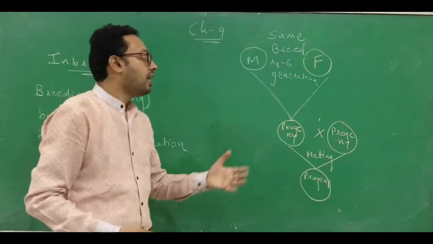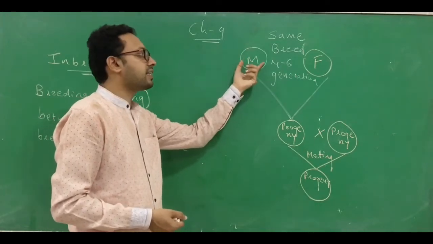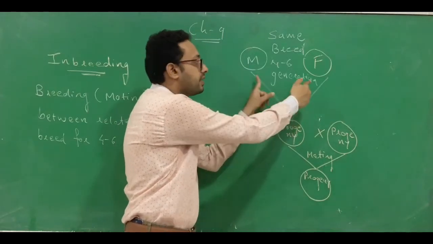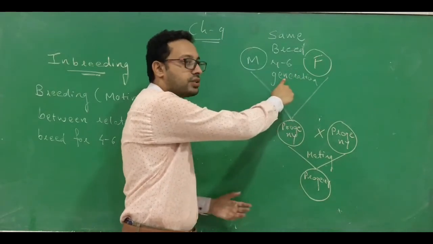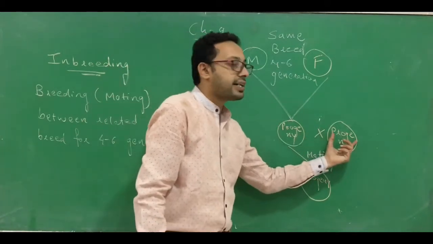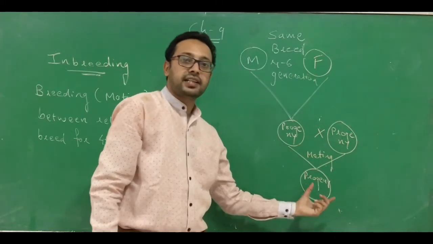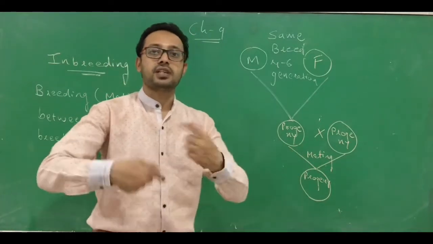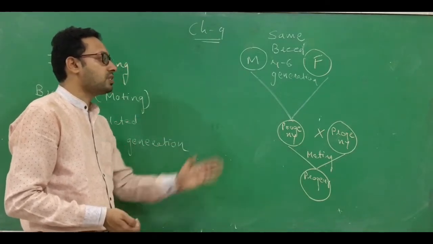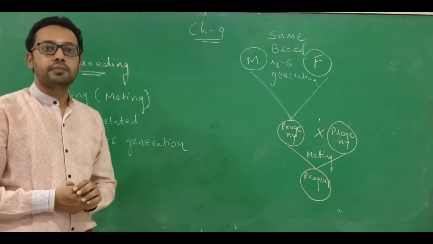So I again repeat how we can perform the inbreeding method. In an inbreeding method, one male is selected, another female is selected, and a mating occurs between them. They have a common ancestor for 4 to 6 generations. A resultant offspring or progeny is produced, that is mated with another progeny which is produced the same way. Now the selected progeny is further used for the inbreeding process. This is the procedure by which we can perform inbreeding.